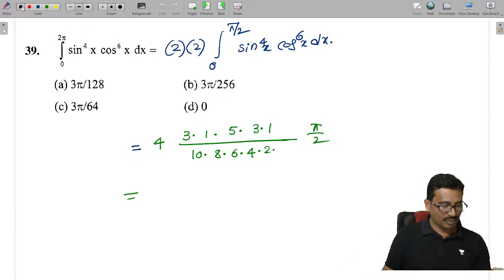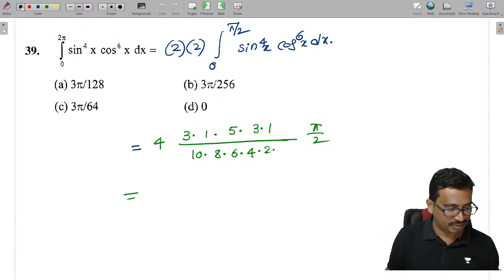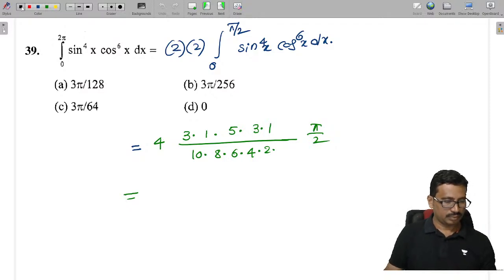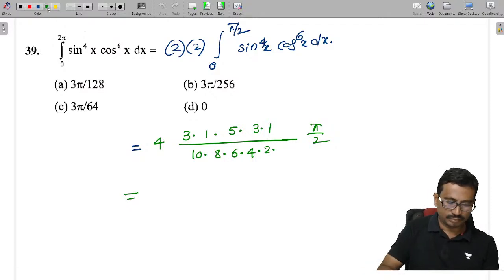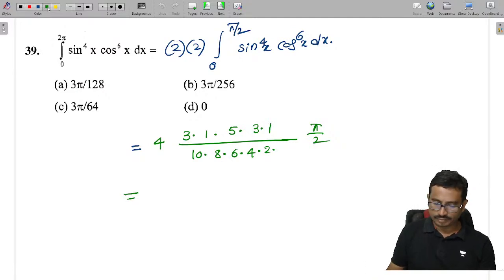Complete this thing here. Simplify, and you will get the answer 3 pi by 128.